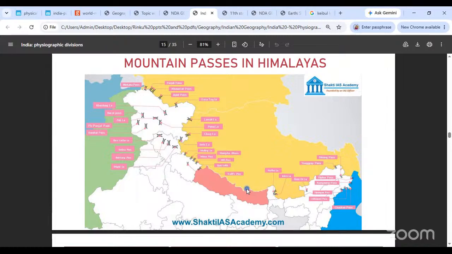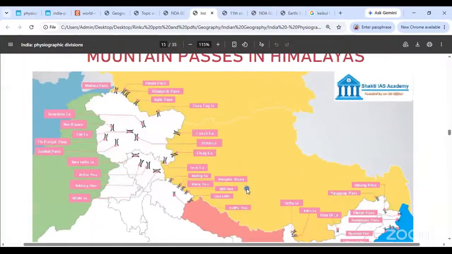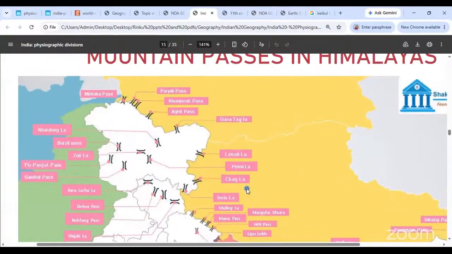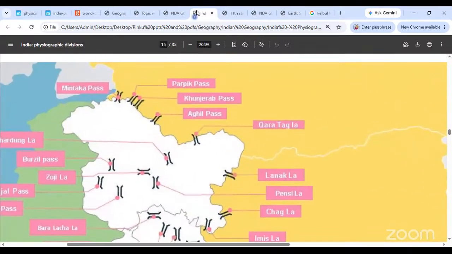So in the last mock-up exam, I saw that you've been asked कि which pass connects which 2 regions. Okay, for example, in fact आपको दिया गया था कि there were 2 regions to connect और आपको बोला गया था इसमें से कौन सा pass इन दोनों को connect करता है. So these are the 3 major ways in which the questions on passes can be asked. Let's look at these passes. Okay, हम पहले ना state wise passes देख लेते हैं and then let's get knowing them.